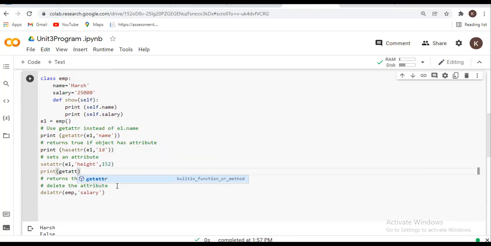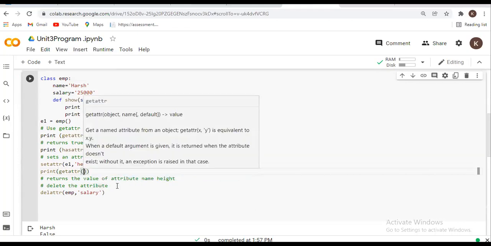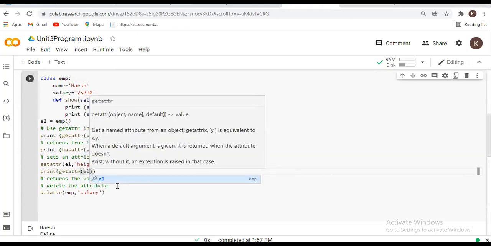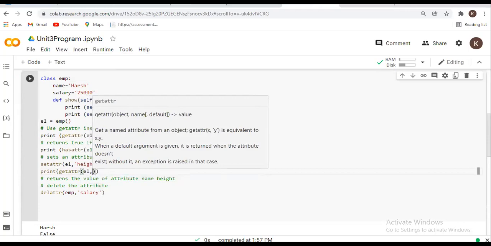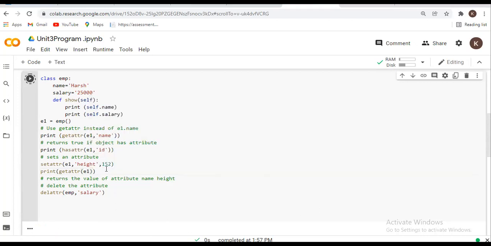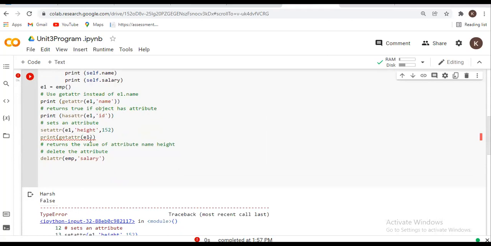Why? Because we want to display the data which we are inserting. So here I write get attribute e1, comma. If I pass it like this, it will return an error.